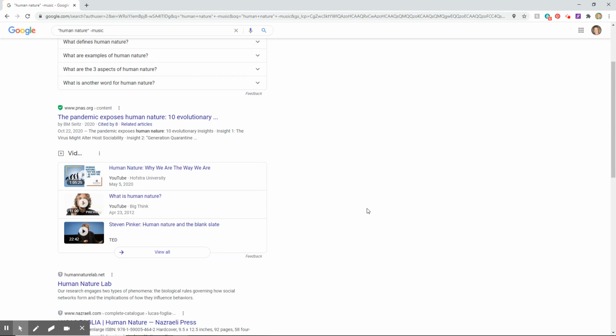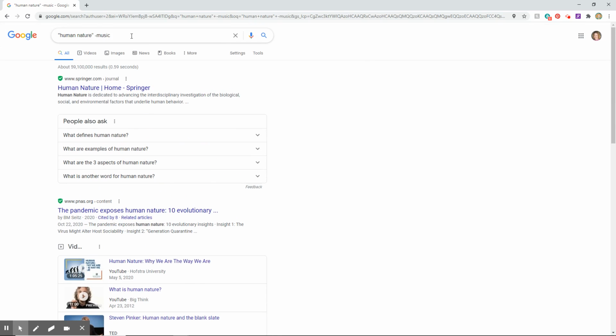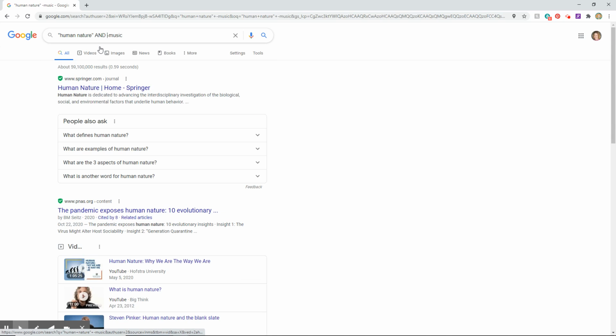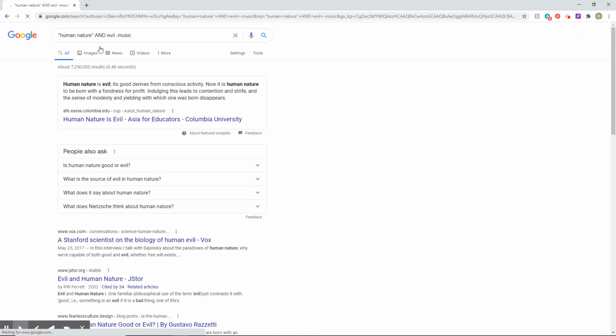Given what I just read in Lord of the Flies and some of the preliminary research I did when I was trying to formulate my research question, I'm pretty sure that I'm going to argue that humans are essentially evil. To narrow down my search a little bit, I'm going to add the term evil to it. I do this using the all capitalized word "AND." This tells Google that I want results which have both human nature and evil in them at the same time. And I am still leaving out music. I am now down to 7 million results, which is much better than what I had previously.